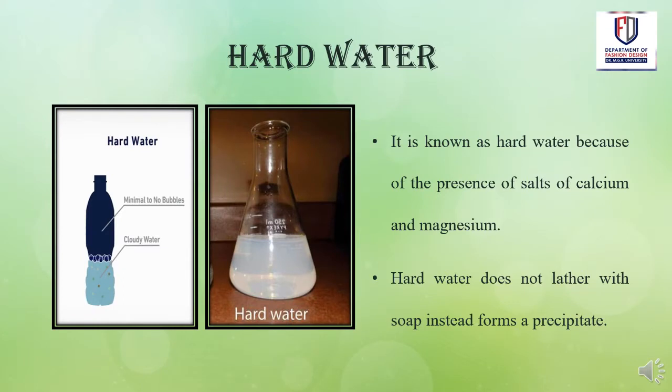Hard water. As discussed earlier, water can be identified as hard water or soft water by adding a few drops of soap solution to the given water. This is called hard water because of the presence of salts like calcium and magnesium. Hard water doesn't form lather. Instead, it forms a precipitate, that is a sedimentation formed at the base of the container.